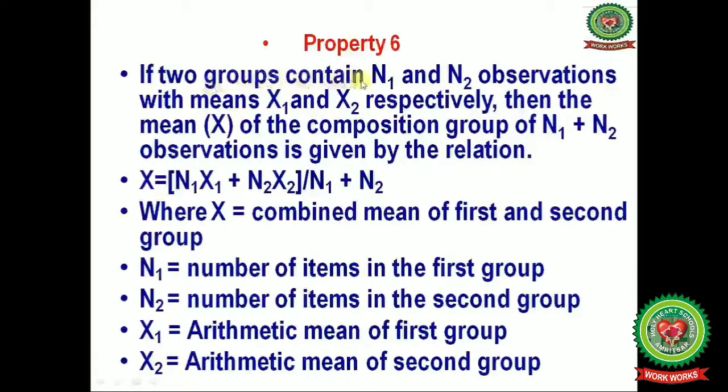Now next one is property number 6. If two groups contain n1 and n2 observations with means x1 and x2 respectively, then the mean x of the combined group of n1 plus n2 observations is given by the relation: combined mean equals n1 into x1 plus n2 into x2, divided by n1 plus n2, where x is the combined mean of the first and second group, n1 is the number of items in the first group, n2 is the number of items in the second group, x1 is the arithmetic mean of the first group, and x2 is the arithmetic mean of the second group. Done.